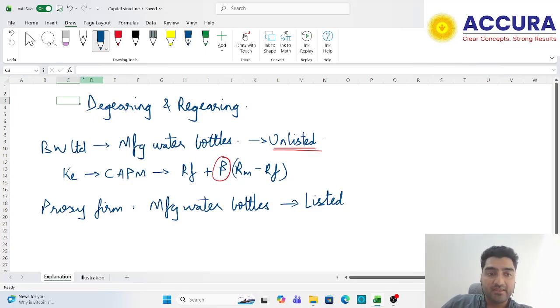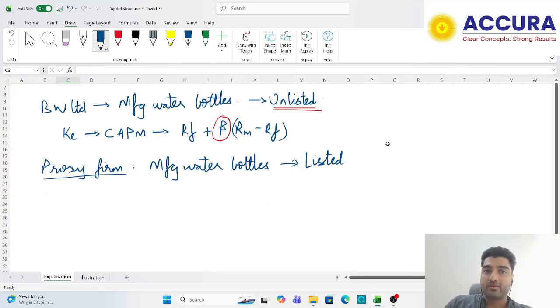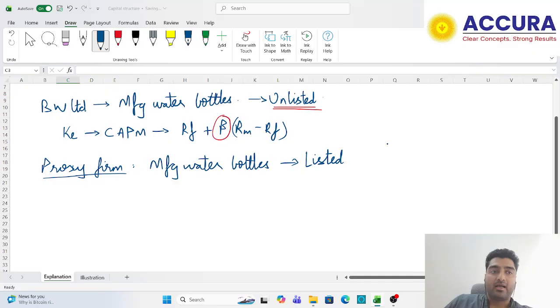I will take up the beta of this particular proxy firm. So step one, identify the proxy firm. Step two, take the beta of the proxy firm.